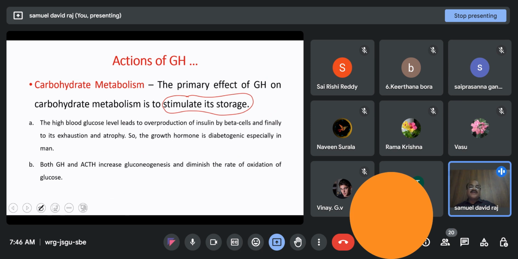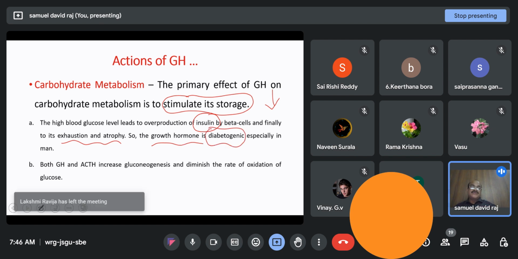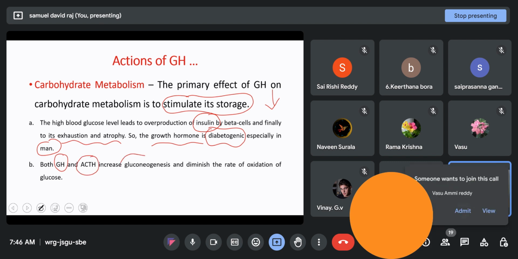Beta cells produce insulin to decrease the blood glucose level, and thus finally they exhaust and the cells completely get atrophied. That is the reason why growth hormone, as I have said before, is diabetogenic, resulting in pituitary diabetes, especially in males than females.